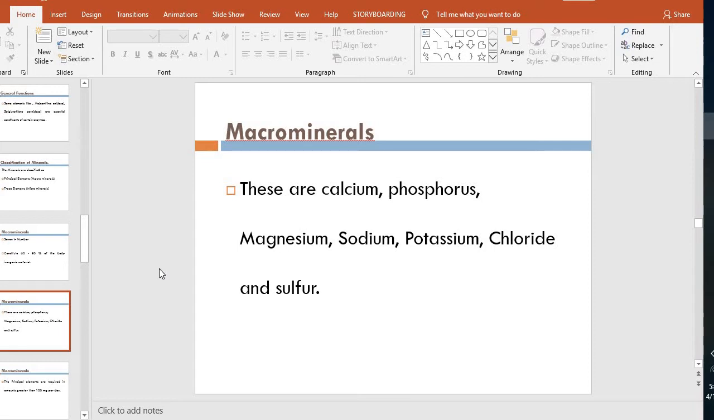These are calcium, phosphorus, magnesium, sodium, potassium, chloride, and sulfur. Again, I will repeat. Calcium, please write down. Calcium, phosphorus, magnesium, sodium, potassium, chloride, and sulfur.